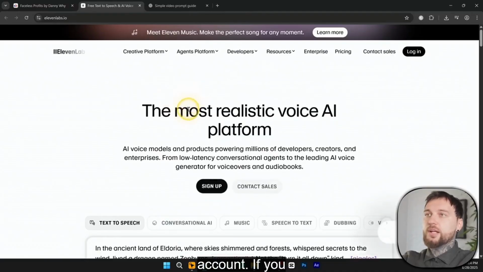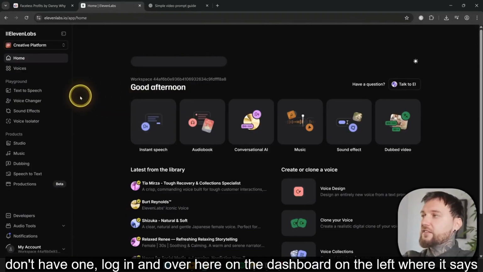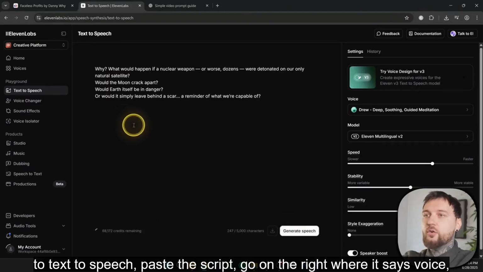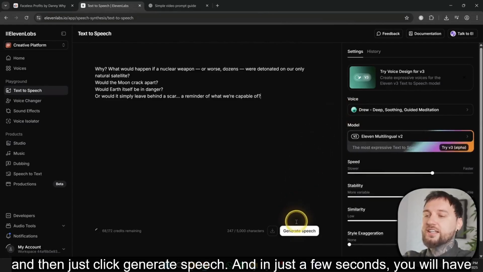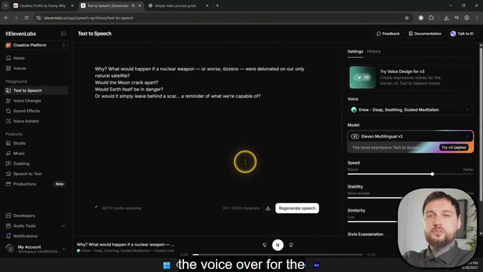Go to 11 Labs, create an account if you don't have one, log in, and over here on the dashboard on the left where it says text-to-speech, click text-to-speech, paste the script, go on the right where it says voice, choose a voice you want, and then just click generate speech. And in just a few seconds, you will have the voiceover for the video.